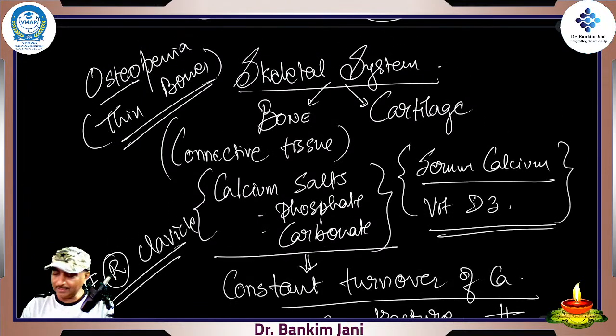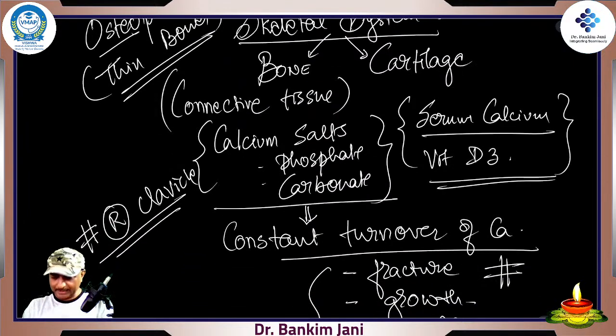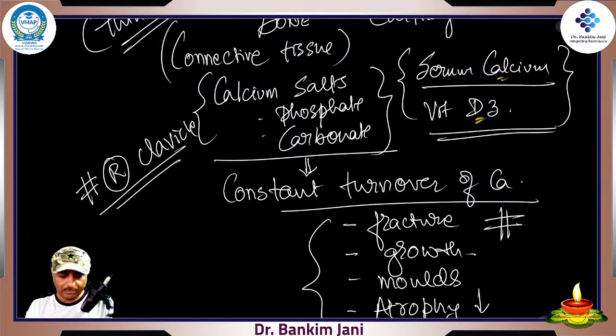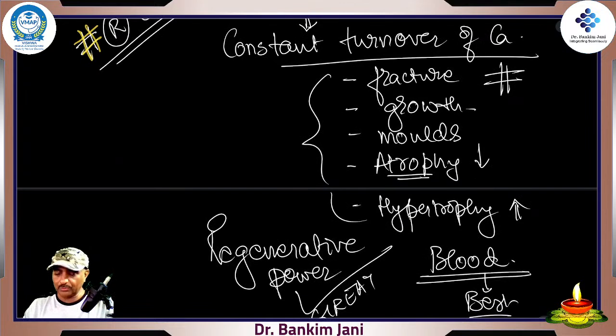So skeletal system. Bone, cartilage. It is a sort of connective tissue. Osteopenia, yes, we'll be watching the x-rays. Thin bones, thinning of the bones, that is osteopenia. And serum calcium and vitamin D3 are important to check because of calcium salts, phosphate and carbonate. Fracture, that's a symbol of fracture. Constant turnover of calcium, it comes, goes, and that's how a fracture heals. Bone grows, bone changes its shape. If you don't use one specific bone, gradually it atrophies, its size becomes smaller.